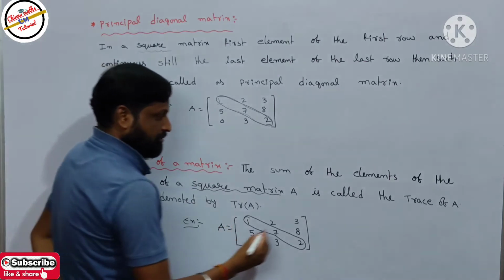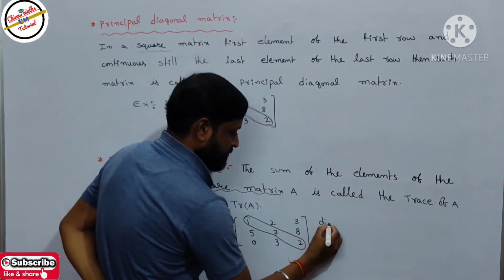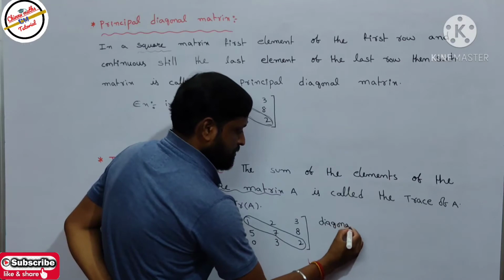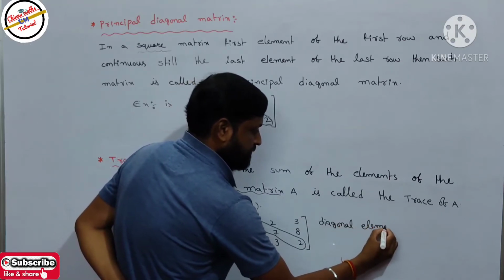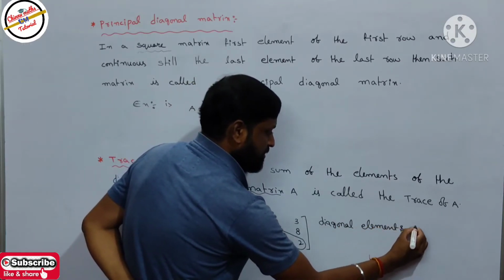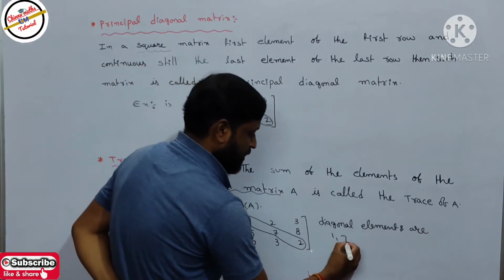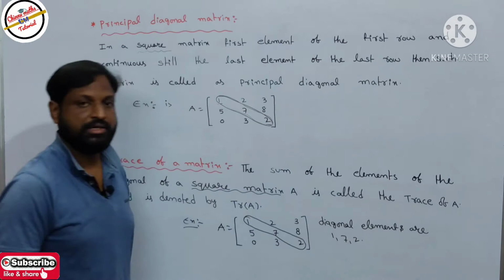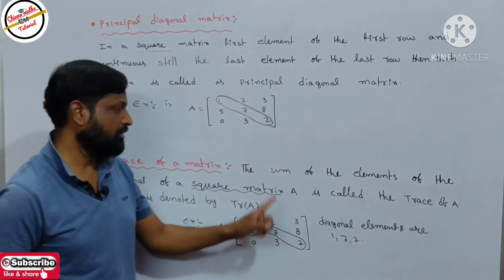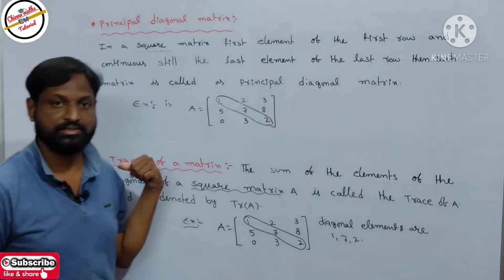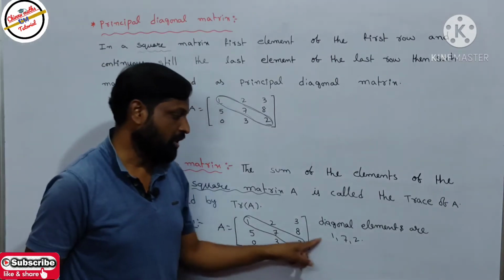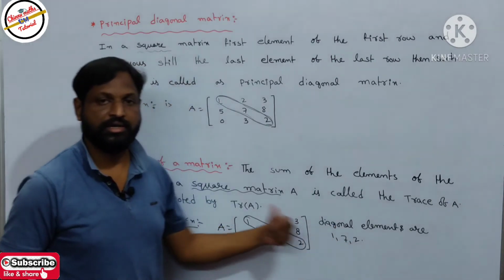So what are the diagonal elements? The diagonal elements are 1, 7, 2. What is the trace of A equal to? The trace of A equals the sum of the elements of the diagonal. So we take this sum, and it gives the trace of A.